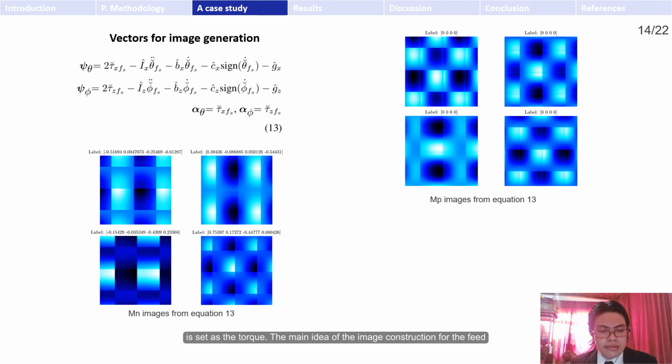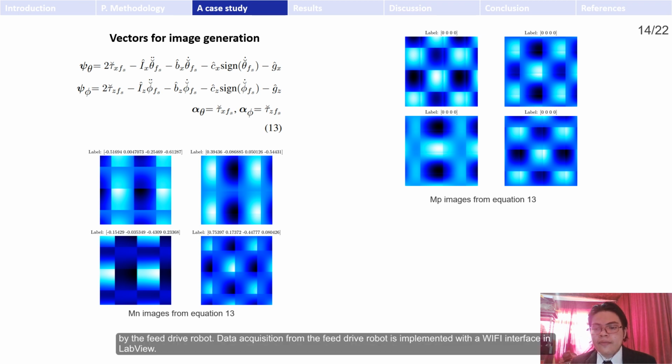The main idea of the image construction for the Feed-Right robot is that when the identified parameters match the torque signals, the M image contains an approximation of the square value of the torque. The verification of the algorithm uses 5 simulations of equation 12. The FPGA contains the programmed trajectory of equation 9, followed by the Feed-Right robot.